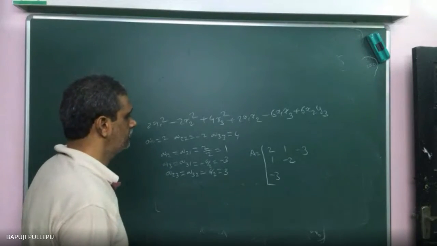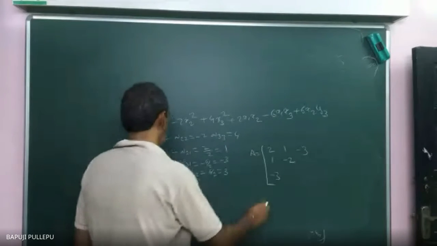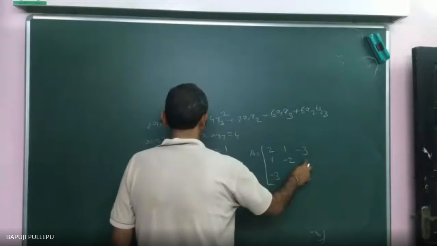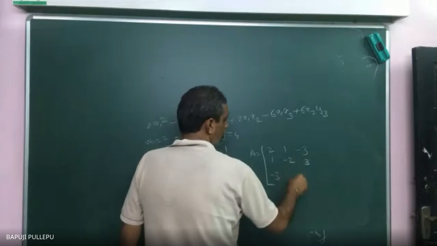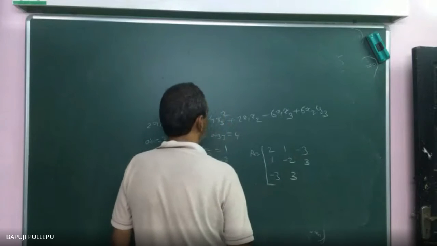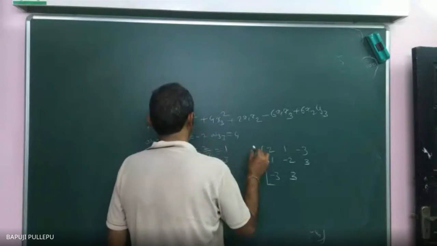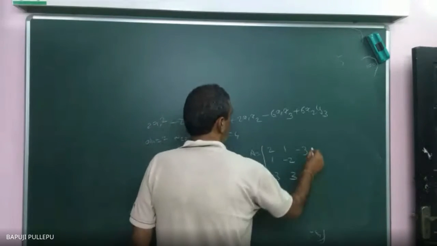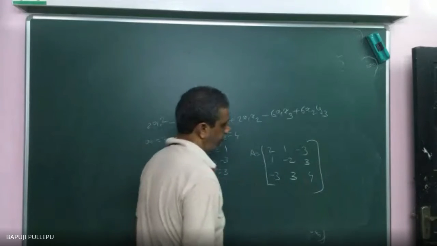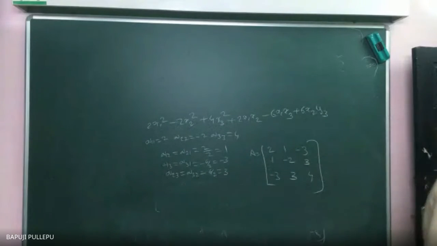A21, sir, you have already filled. No, 2, 3, sorry. You have to write 2, 3 here. 2, 3 is what? 3. Then what is the second row? Second column, same thing you will get, no doubt. Then what is the diagonal element? A33 is what? 4. If you want, you can check whether you are getting it or not. If you give x1, x2, x3 with the same matrix and multiply again, you will go back there.